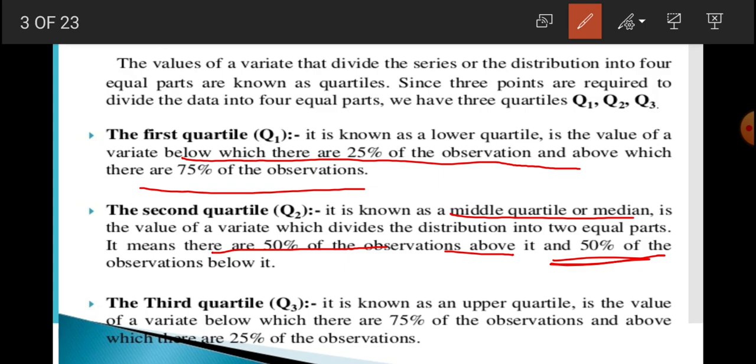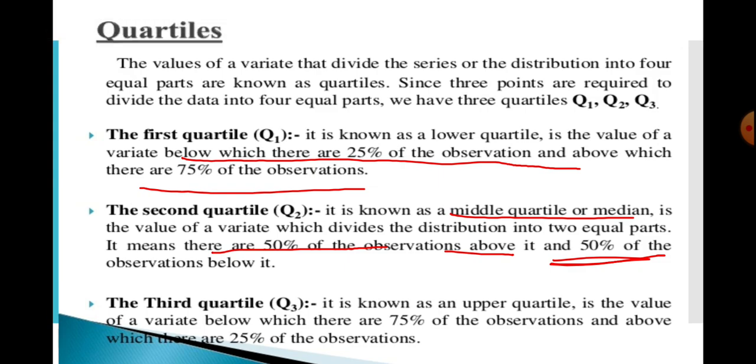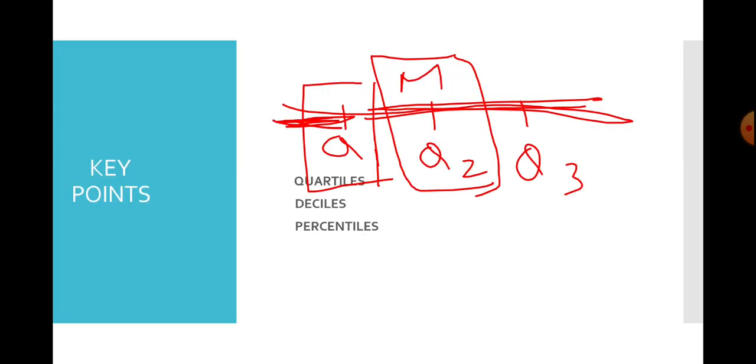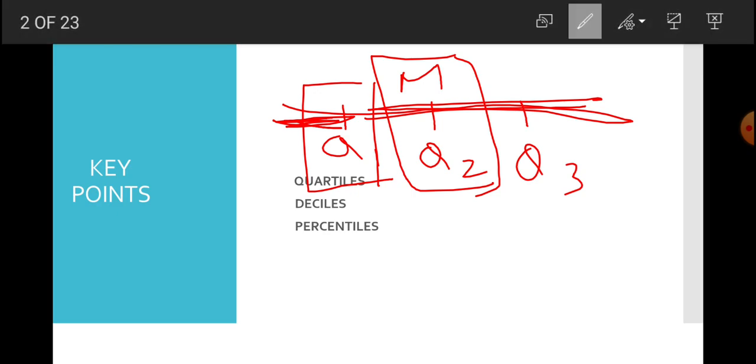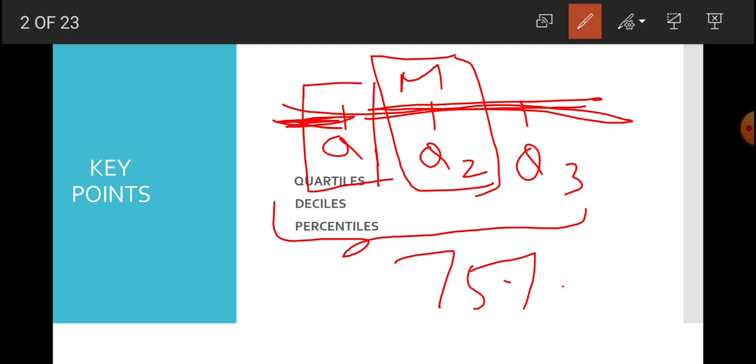It is the value of a variate below which there are 75% of the observations and above which there are 25% of the observations. Move back to this. This is Q3. So this is 75% and above this only 25%.